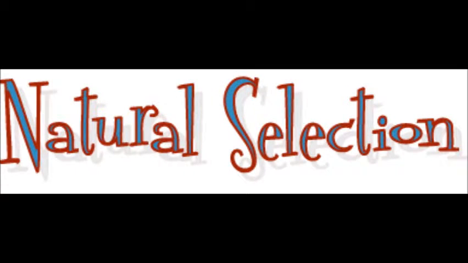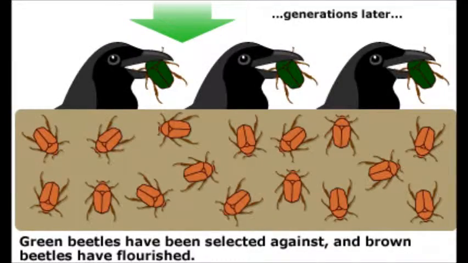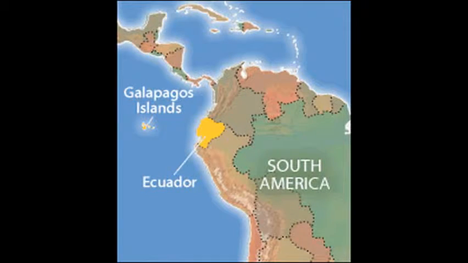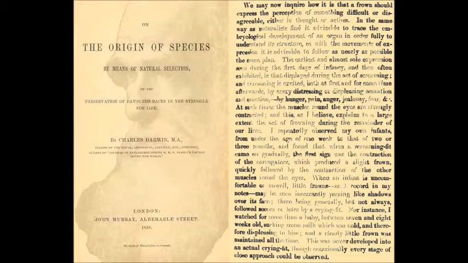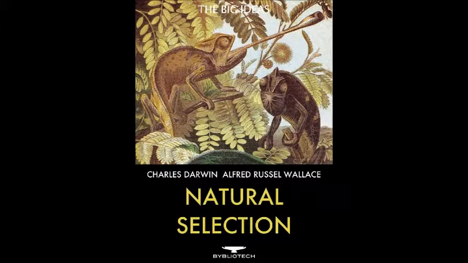Natural selection. This seemingly complicated process is actually at its base quite simple. The weak die out and the strong live and reproduce. This process has been occurring since the first simple forms of life first emerged on Earth, and it is a key part of evolution. Natural selection was first proposed by Charles Darwin in 1859 after his expeditions to the Galapagos Islands. Darwin defined natural selection as the trend for an individual with advantageous mutations to survive and reproduce more effectively, leading to more individuals with this advantageous mutation.